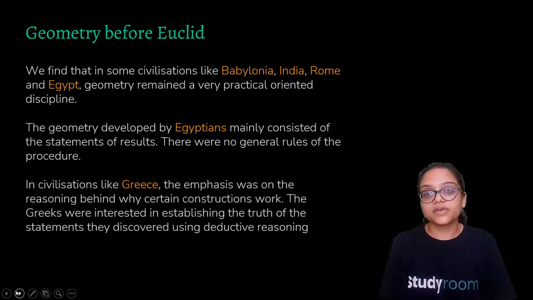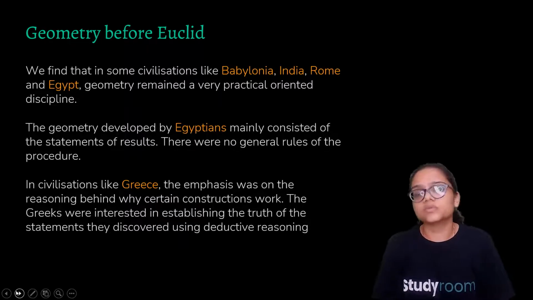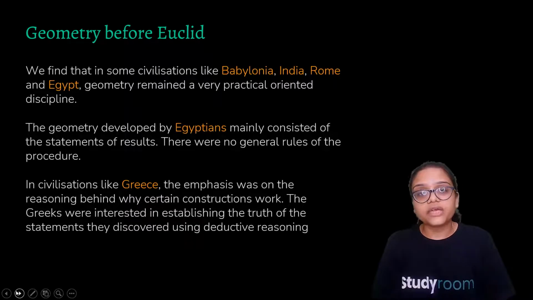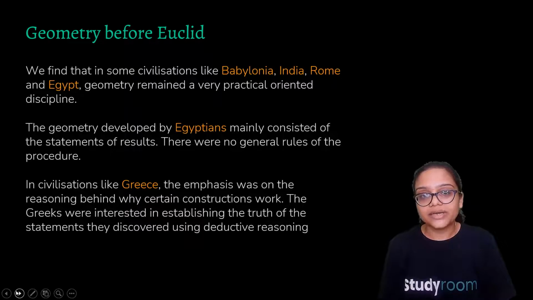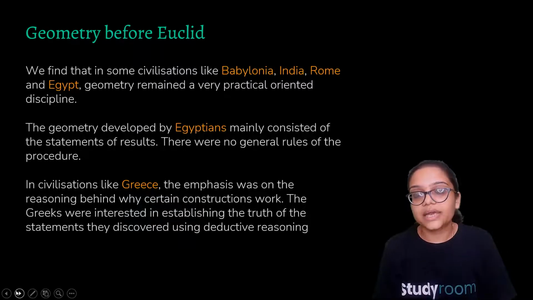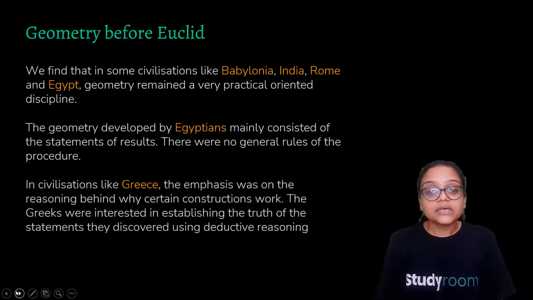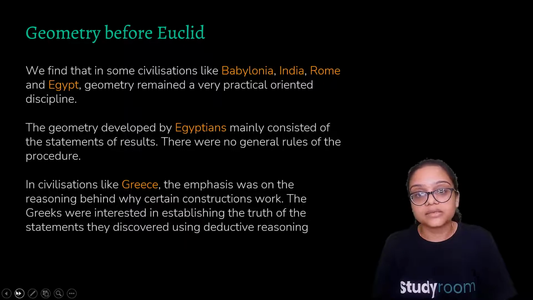We found out that in some civilizations like Babylonia, India, Rome, and Egypt, geometry remained a very practically oriented discipline. The geometry developed by Egyptians mainly consisted of statements of results, and there were no general rules of the process. In civilizations like Greece, the emphasis was on the reasoning behind why constructions work. I'm just giving you an idea that every country had a different practical use of geometry, and they created a different manual. Egyptians created the manual for statements of results. Greece has the reasoning behind why a construction has to be a certain way.